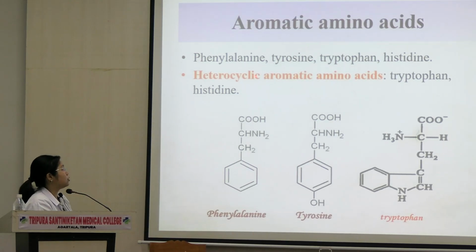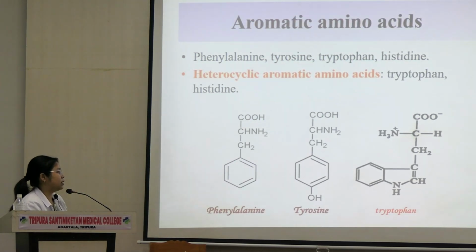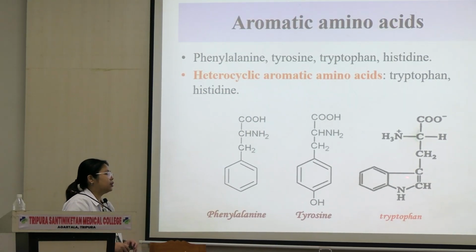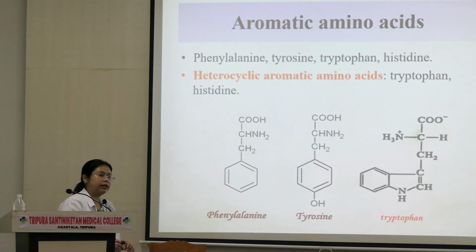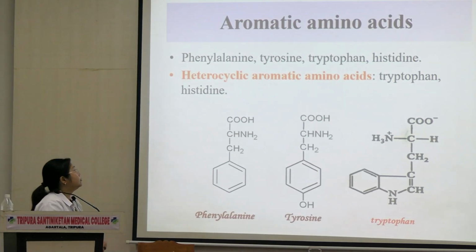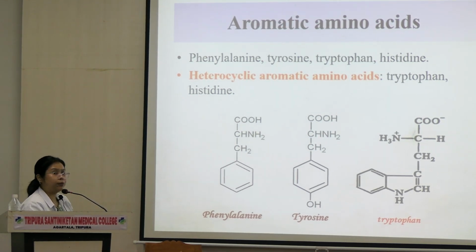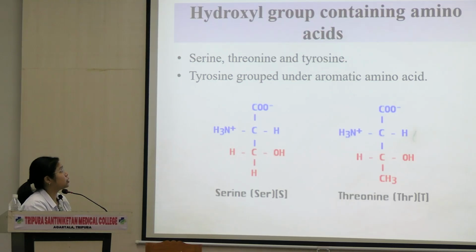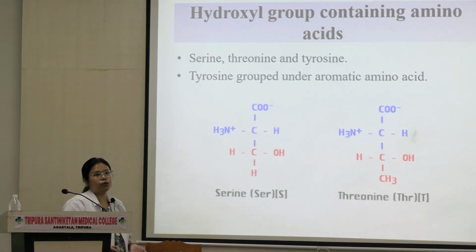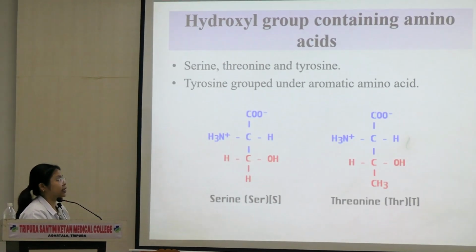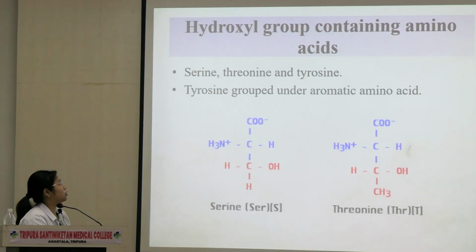Okay. Now what is heterocyclic aromatic amino acids? Heterocyclic meaning different types of cycle, and at least in one of the rings it will have something other than carbon. जैसे कि over here you would see there is a nitrogen atom attached to it. These two rings are not similar, they are heterocyclic. Then we have histidine, which I'll show you later on. All right, heterocyclic aromatic amino acids. Then we have hydroxyl group containing amino acids. मतलब कोई भी amino acid जिसमें hydroxyl group मिलेगा. All right, hydroxyl group is this. Here we have this. So serine and threonine come under hydroxyl group.